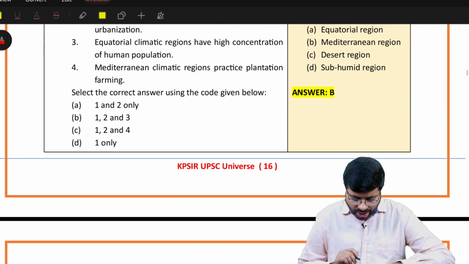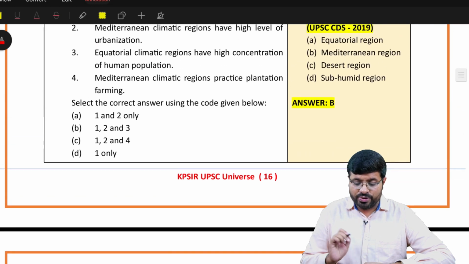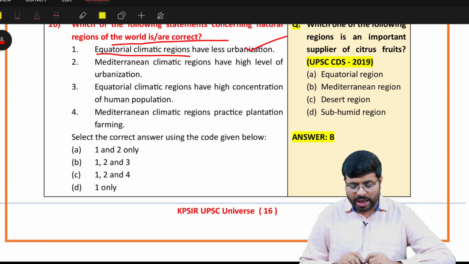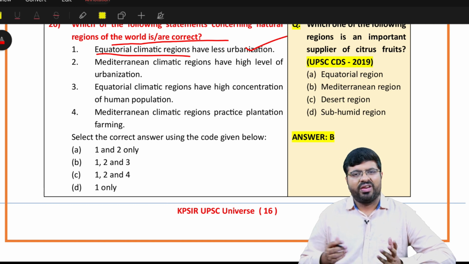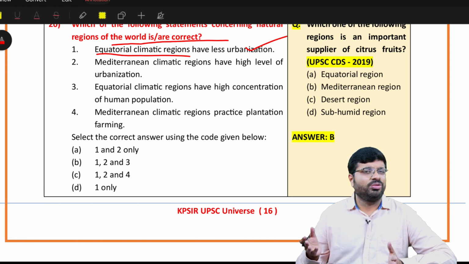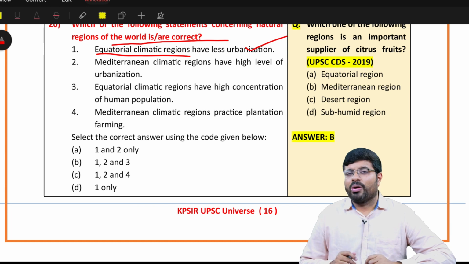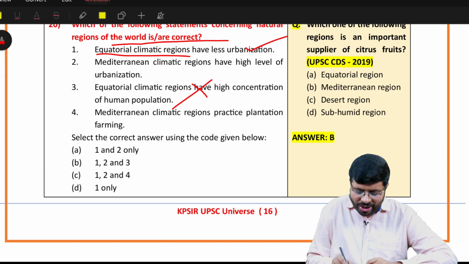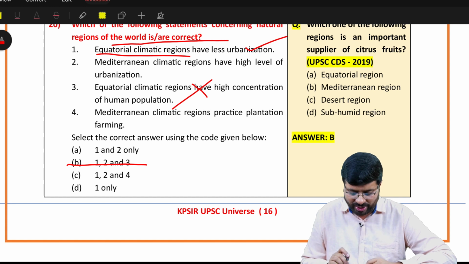High level of urbanization. Maybe you might have confusion. Okay, let us read the confusion. Equatorial climates have high concentration of human population. With that much high temperature, humidity, thick density, how can population live there? Hardly any. So the third statement is wrong. One statement is right, the third statement is wrong. So you have eliminated only one statement. Let us see the fourth one.